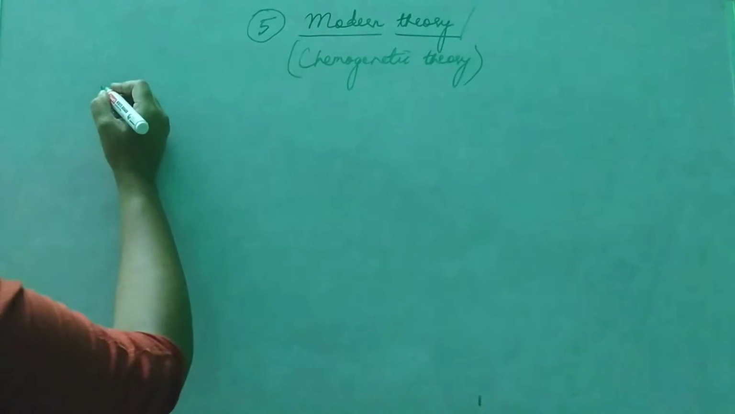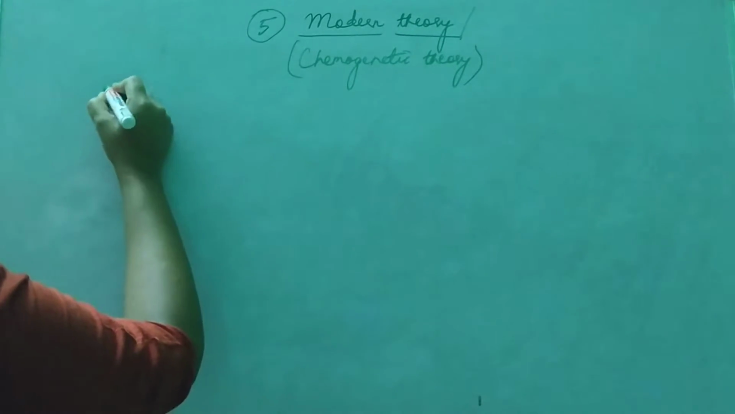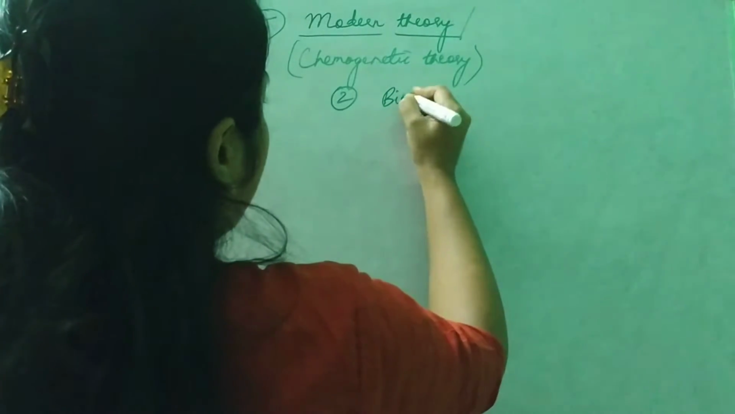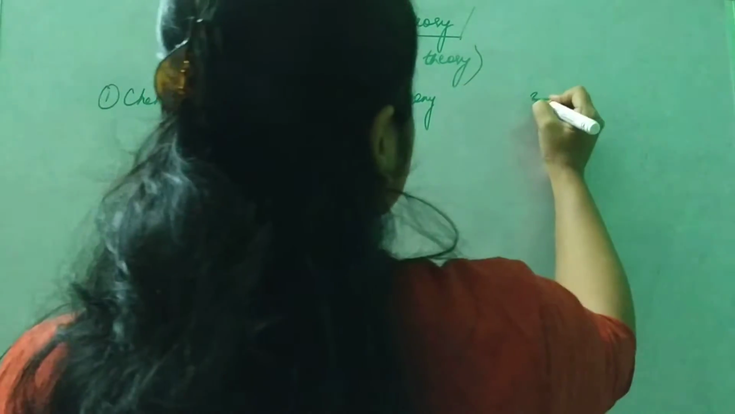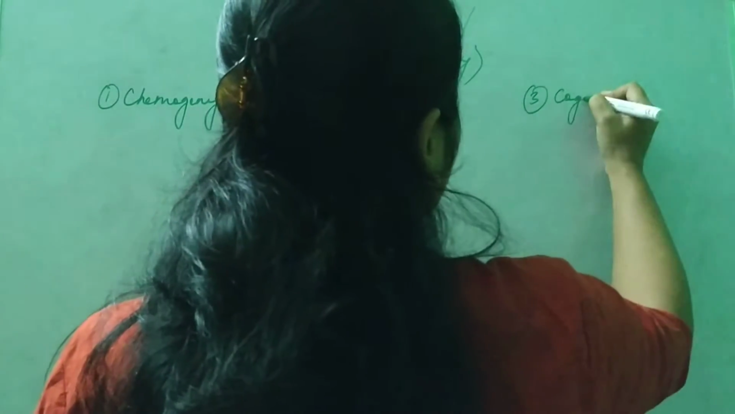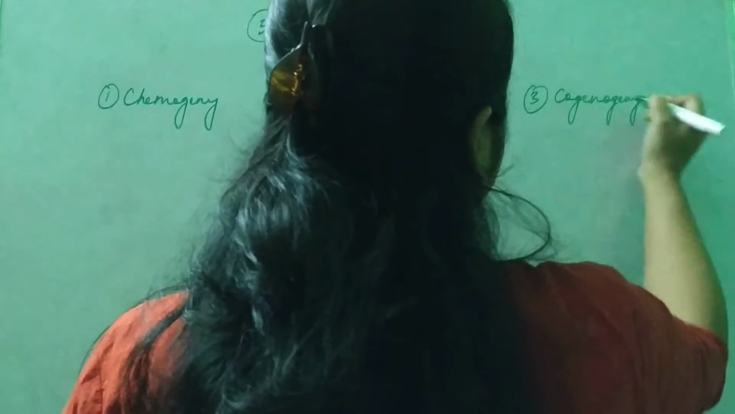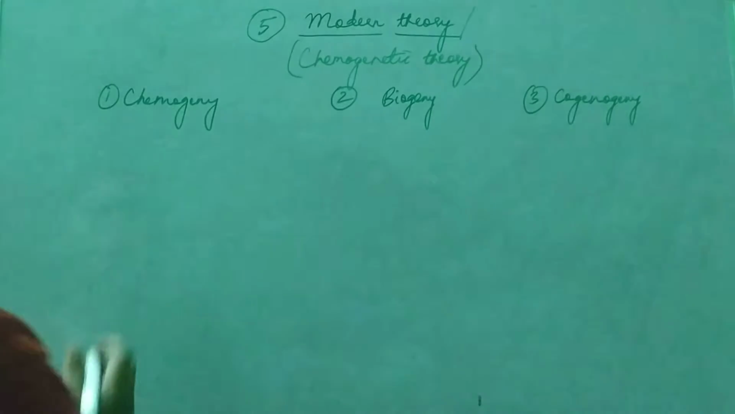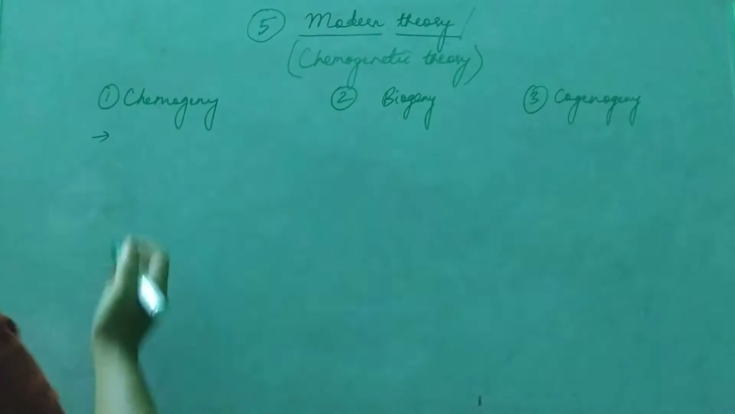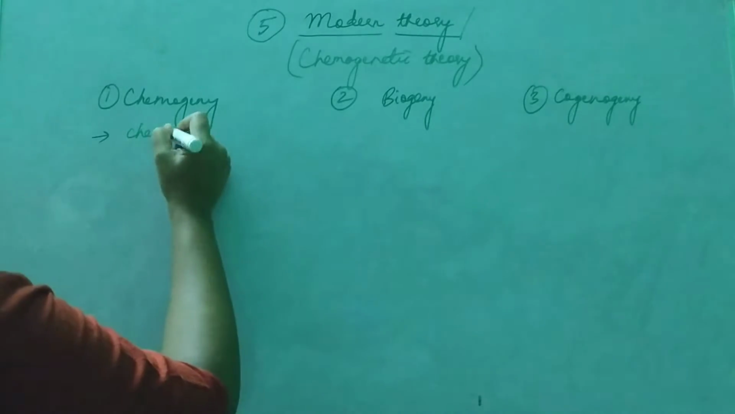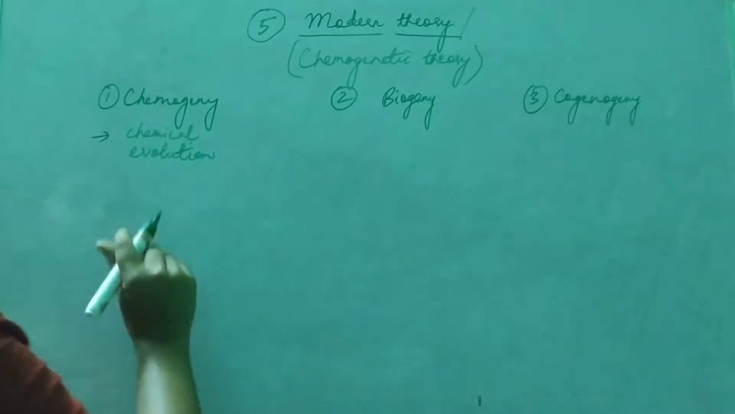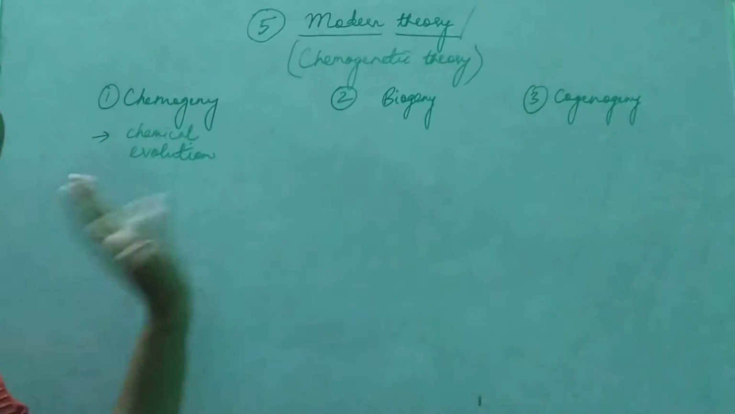So modern theory is divided into three parts. First is chemogeny, second is biogeny, and third is cogenogeny. Chemogeny, biogeny, cogenogeny. Now let's see each one of these. Chemogeny deals with chemical evolution. So chemogeny tells us how the chemical compounds were evolved.